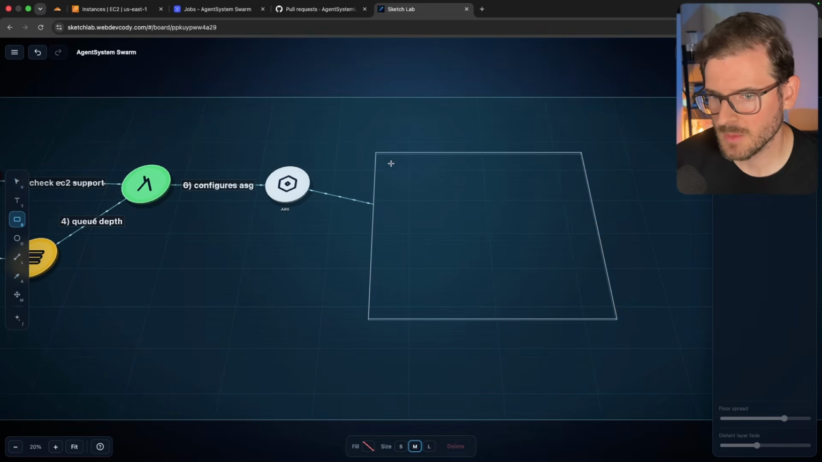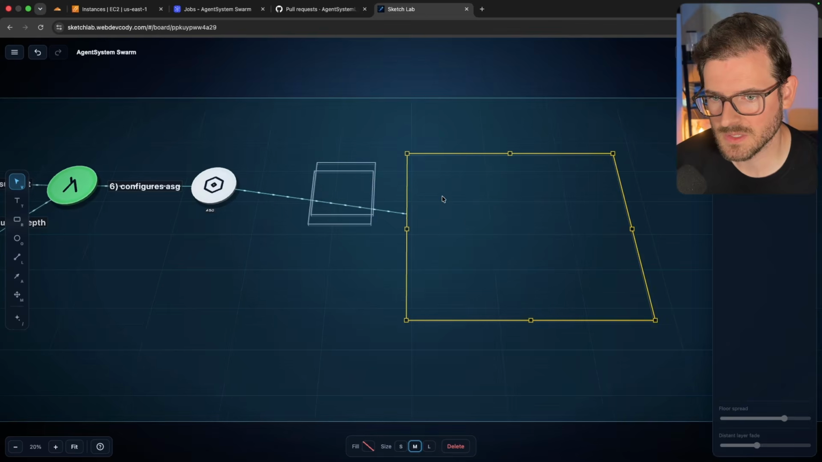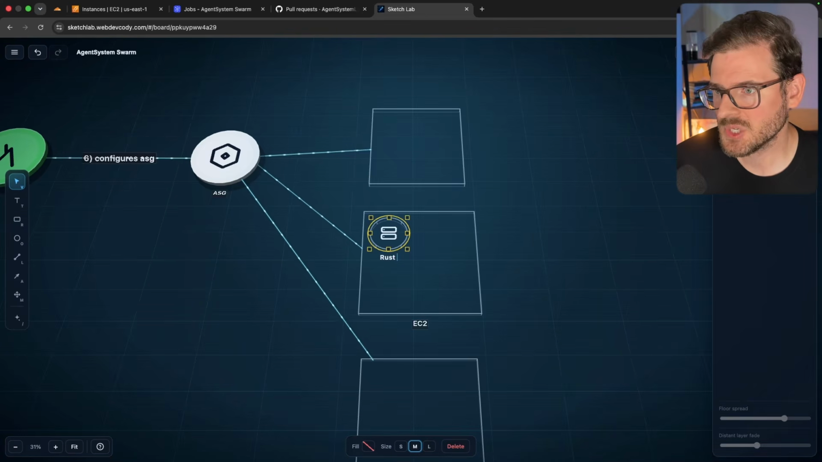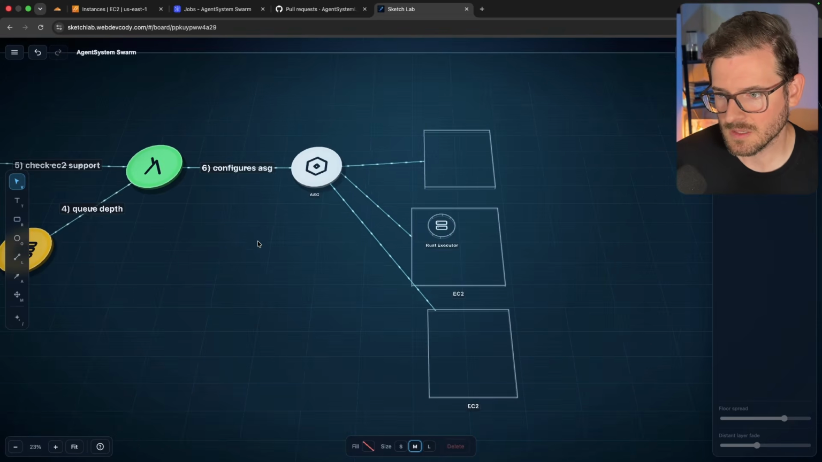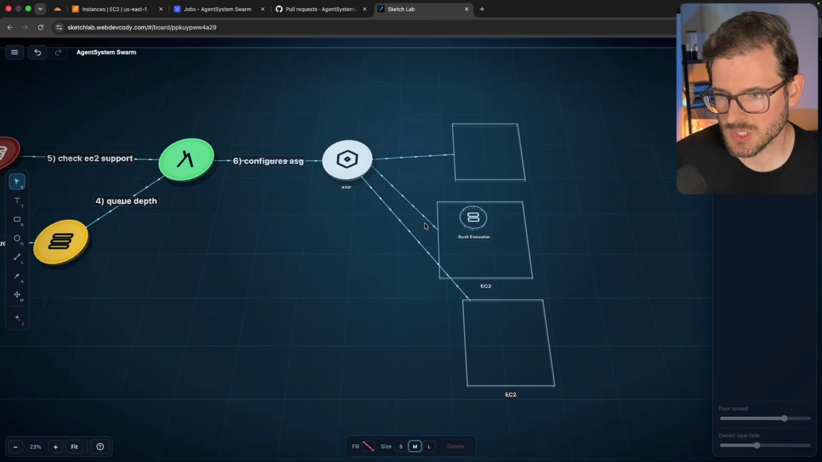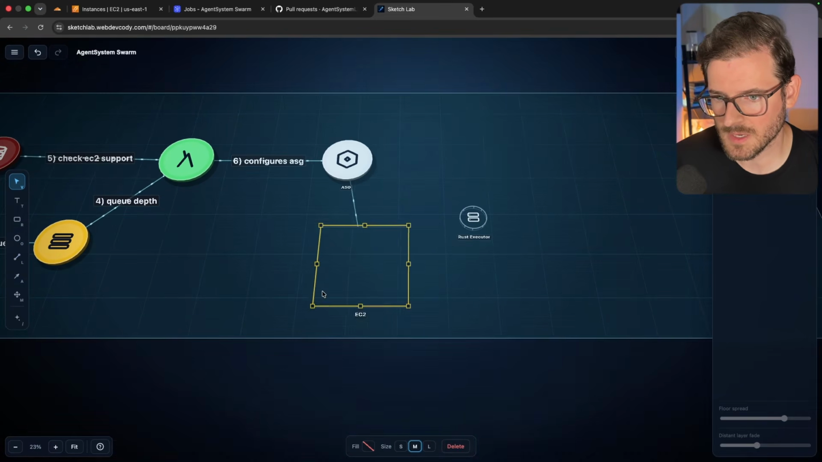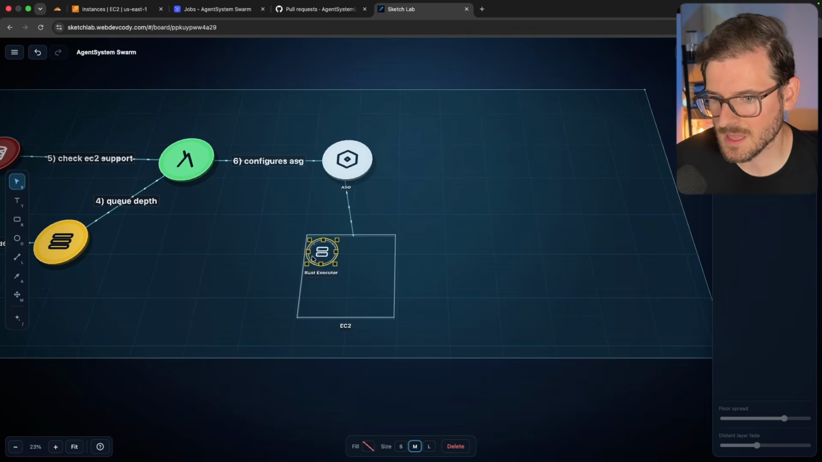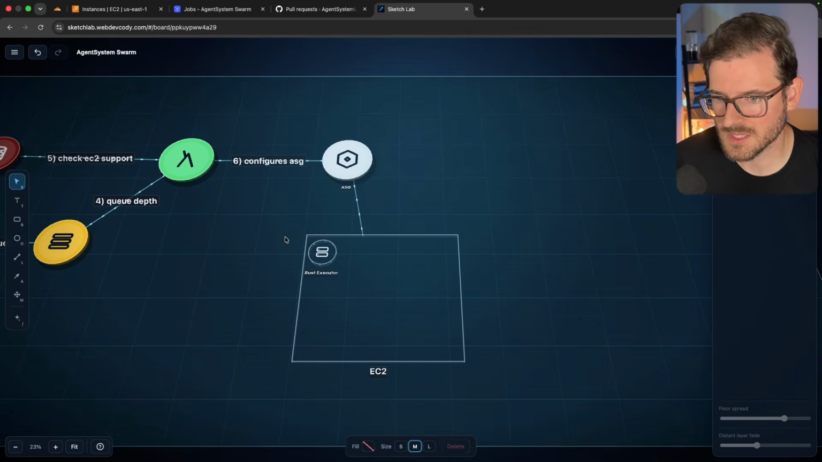So I'll just go ahead and put some boxes. These could be my EC2 instances. But inside of these EC2 instances, when it spins up, I do have a baked AMI that has a Rust, I'll call it an executor. And this executor is what's going to be listening for these queues. So let's just simplify this a little bit so we don't get so confused, but just know that this is going to scale up based on how many messages we have.